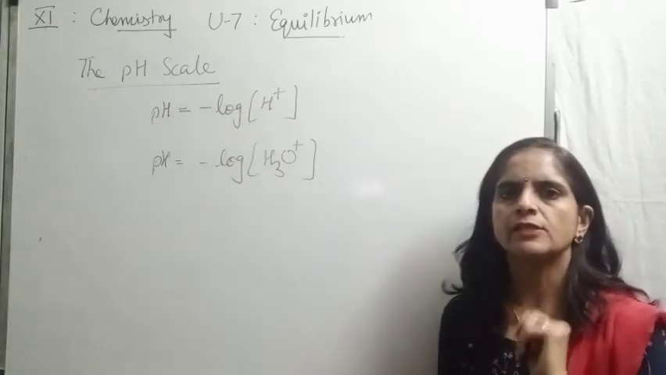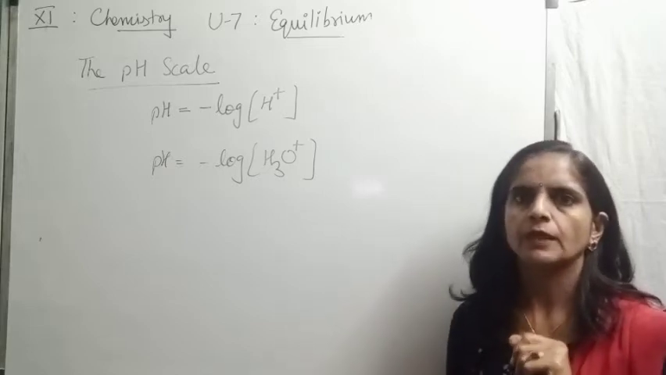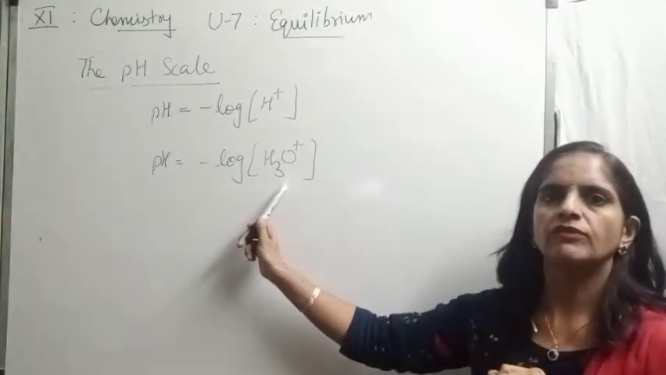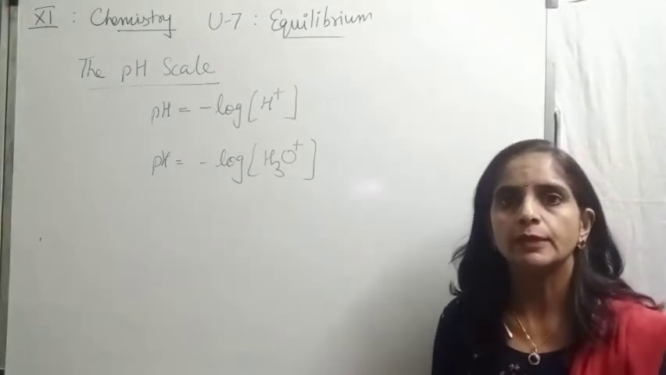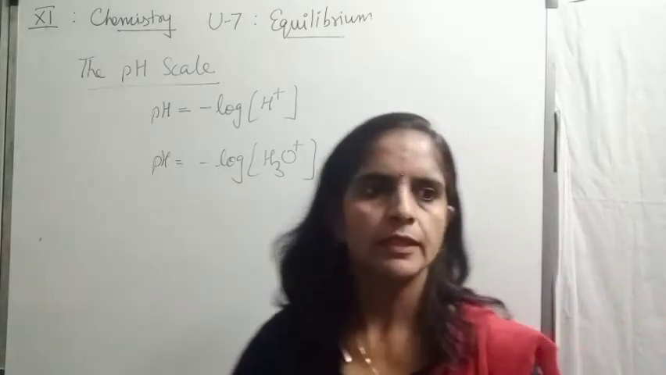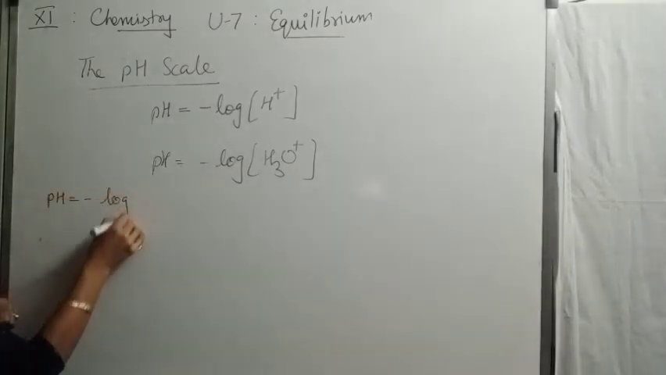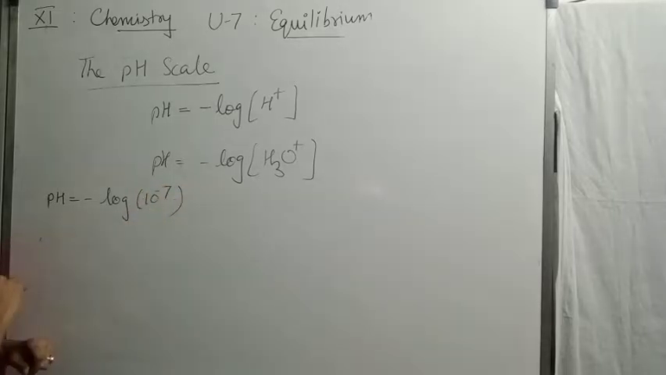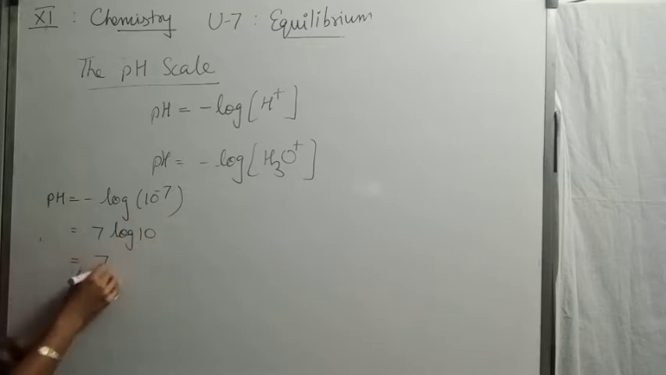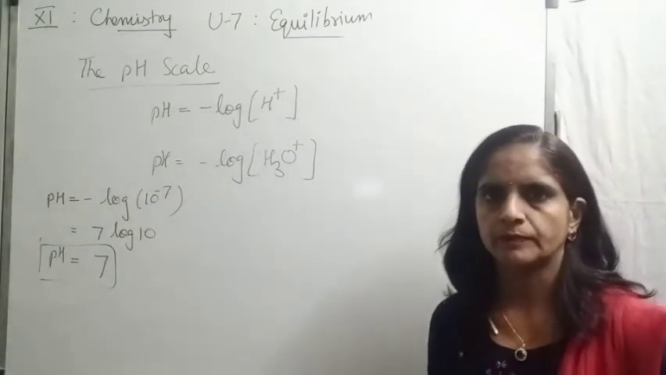Now children, just apply this concept of pH for acidic and basic solutions or for a neutral solution. We know for a neutral solution, the value of hydronium ion is 10 to the power minus 7. So if I substitute that value here, I will get pH is negative log of 10 to the power minus 7. So it will come 7 log 10, and log 10 is 1. So pH is 7. Means if pH is 7, the solution is neutral.